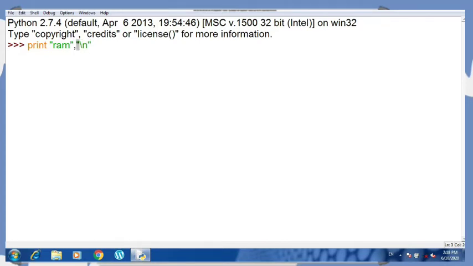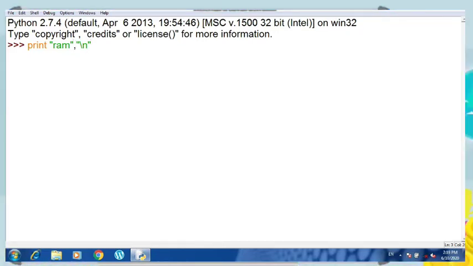Escape sequences also need to be enclosed in double quotes or single quotes. The comma is for merging these two, so they will be printed together in one line, and then I write Kapoor. I press enter.